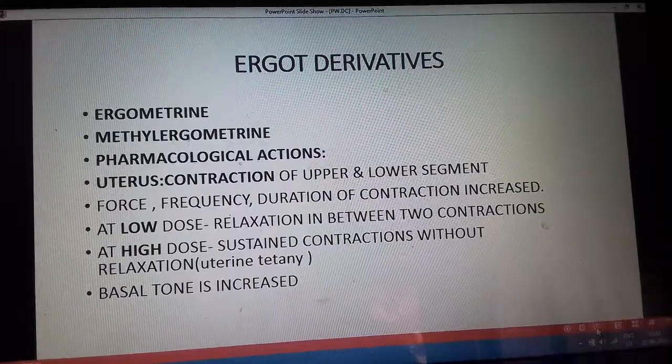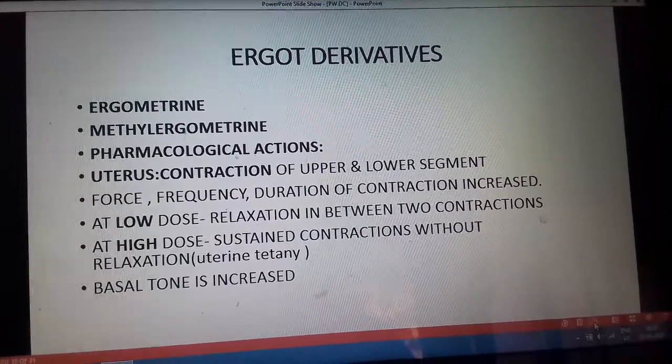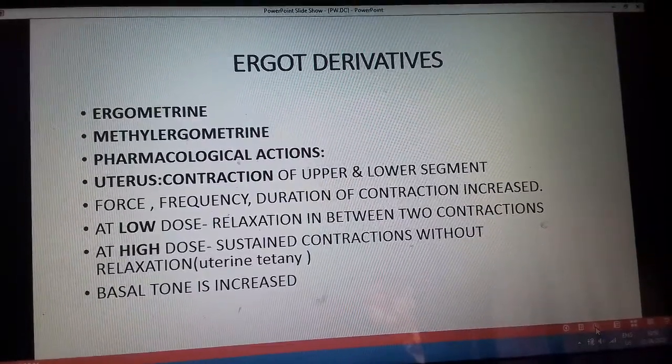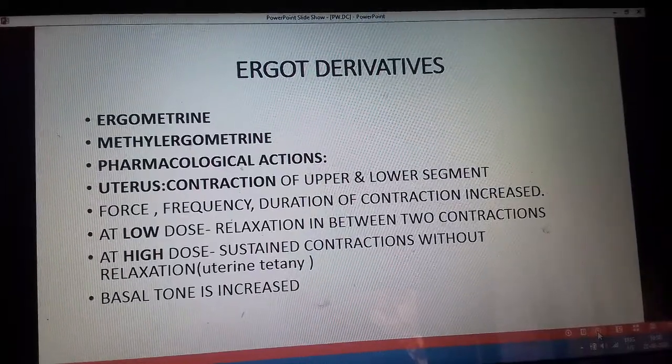Uterine tetany can occur. Basal tone of the smooth muscles is increased. So this is another difference between oxytocin and ergometrin, that the oxytocin does not increase basal tone while ergot derivatives increase the basal tone.